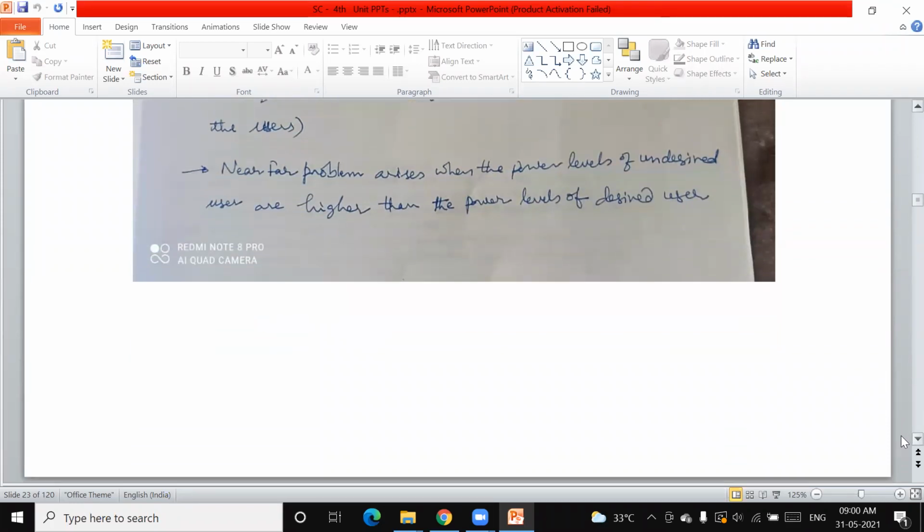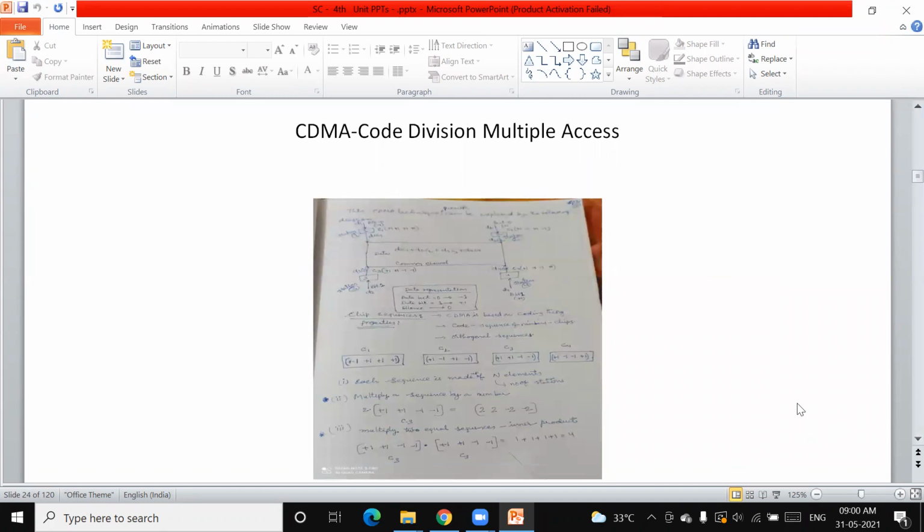So now, till now, we have considered what code division multiple access is and the simple features of CDMA. Now, how the data can be transmitted and how the data can be retrieved, we are going to consider by taking a simple example.